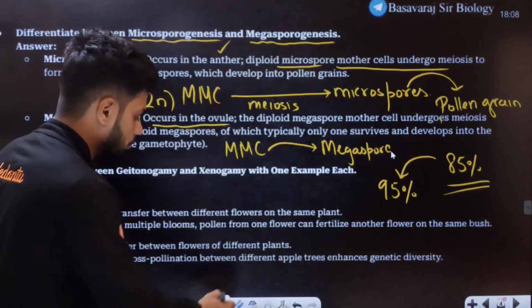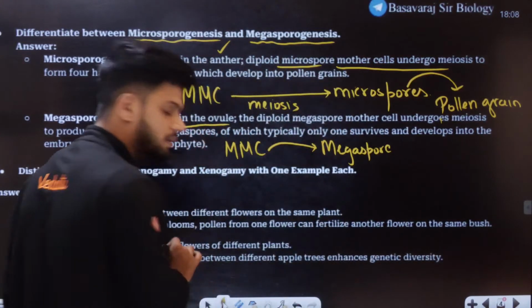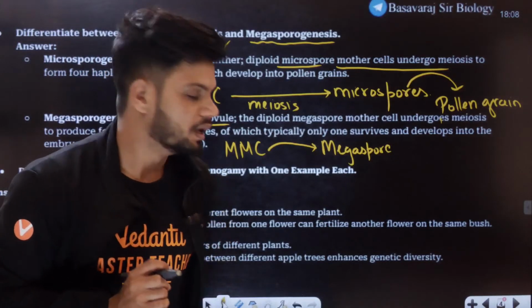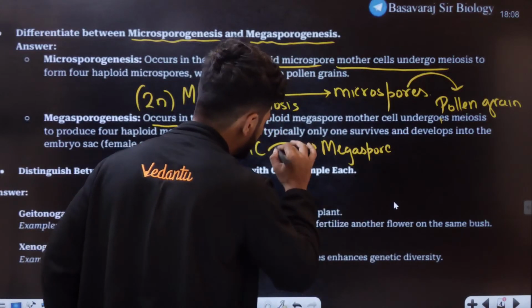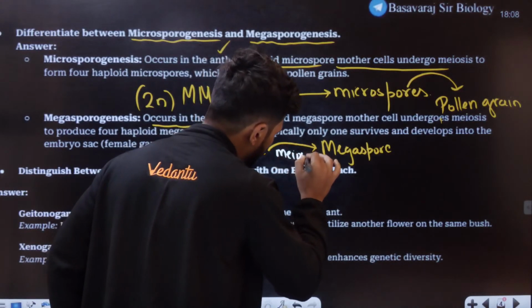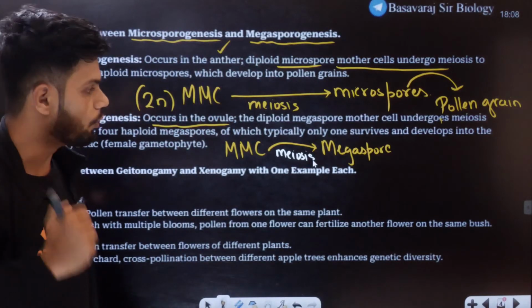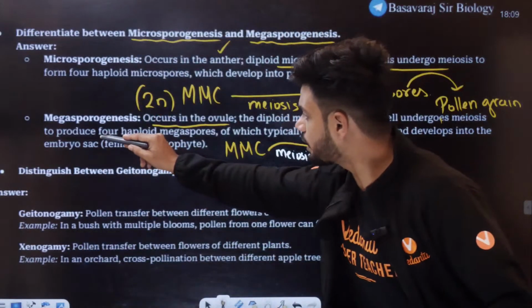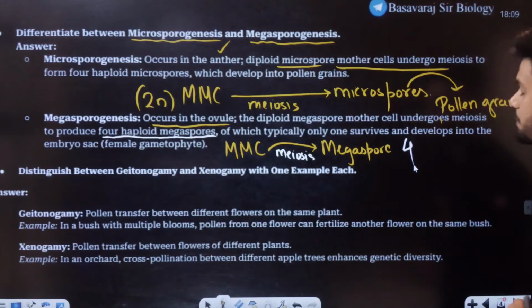Megaspore. Here, in the case of plants, can anyone tell me how many megaspores can be developed? After the meiosis, can anyone tell me how many megaspores do we get? Do we get 1, 2, 3, 4? To produce 4 haploid megaspores. How many? 4 haploid megaspores, 4.